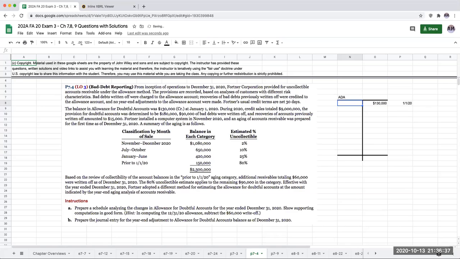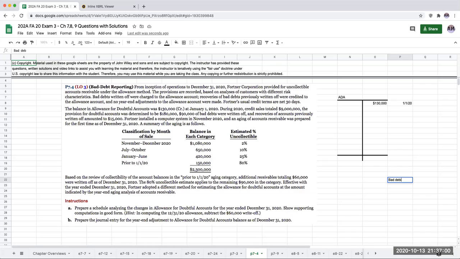During 2020, credit sales totaled $9 million. The provision for doubtful accounts was determined to be $180,000. So this is kind of funky, but what this is telling me, and I would never ask you this on an exam, is they're basically saying they recorded bad debt expense based on credit sales.